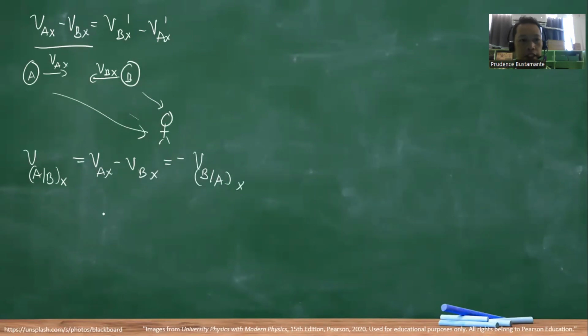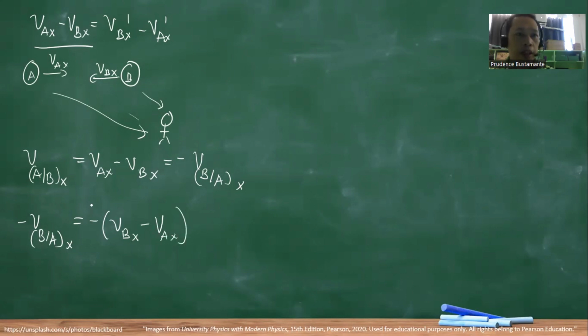So what does it mean? This is just the negative of the velocity of B with respect to A. So, therefore, this equation 5 can be substituted by this equation.